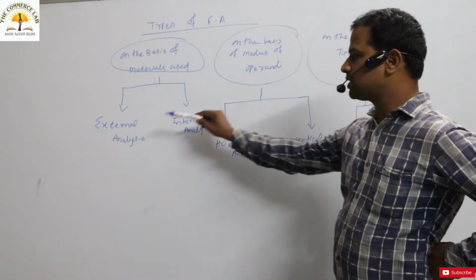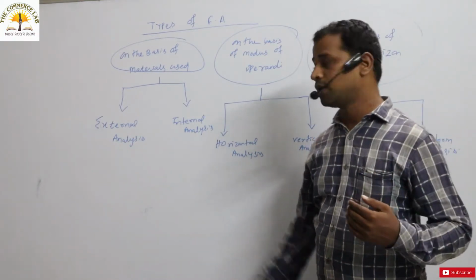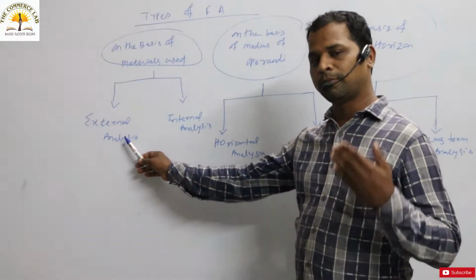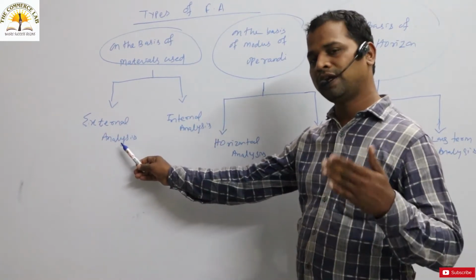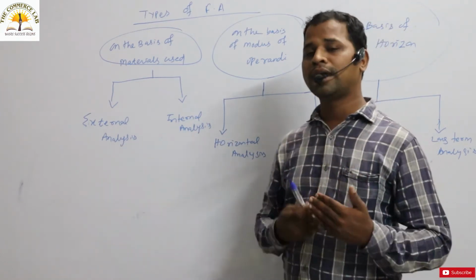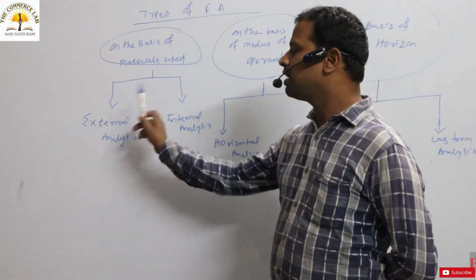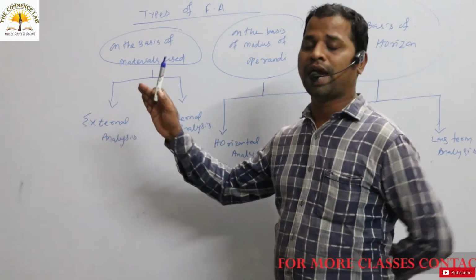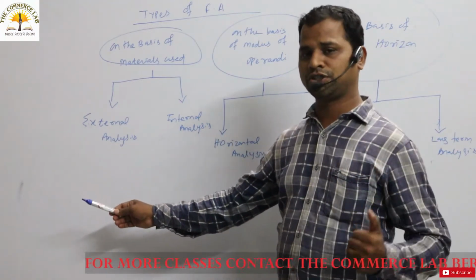It may be external analysis and it may be internal analysis. What is external analysis and what is internal analysis? Those people who are external to the company, it may be government, suppliers, creditors, bankers, investors, who are outside of the company, they are interested in the financial statement. They have to analyze the financial statement for taking decisions. So analyzing the financial statement by external people like creditors, suppliers, bankers, governments, stock exchange, investors,